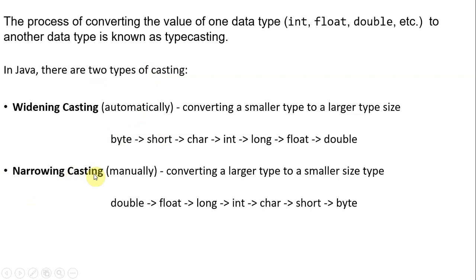When it comes to narrowing casting, it is also called manual casting or conversion. Here the conversion of a larger type to a smaller size is happening. It is quite the opposite of the previous statement. When we go left to right, the size decreases. So double has more size than float, and float has more size than long. From left to right, the size decreases. The size means the number of bytes a data occupies.